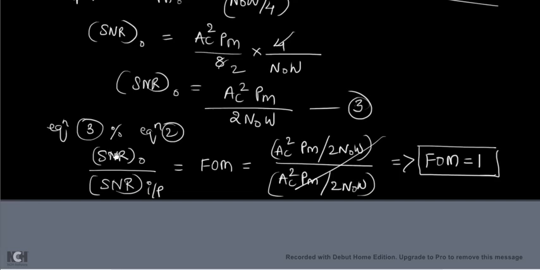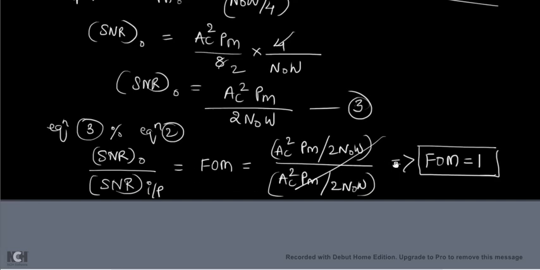That means there is no noise added and no noise removed by your DSBSC receiver. Whatever input is there, the same thing you will get at the output of the DSBSC receiver. Noise is neither removed nor added into your signal. So the DSBSC receiver is like neutral. It does not add noise and it does not remove noise. Okay, figure of merit is 1, so it is good.